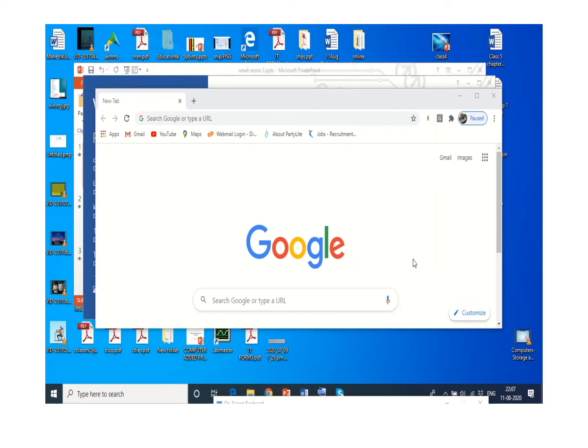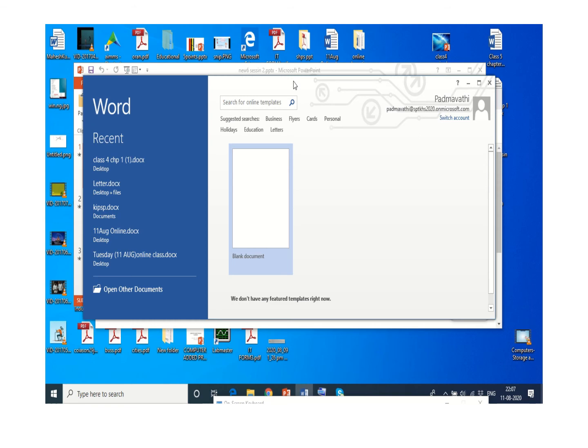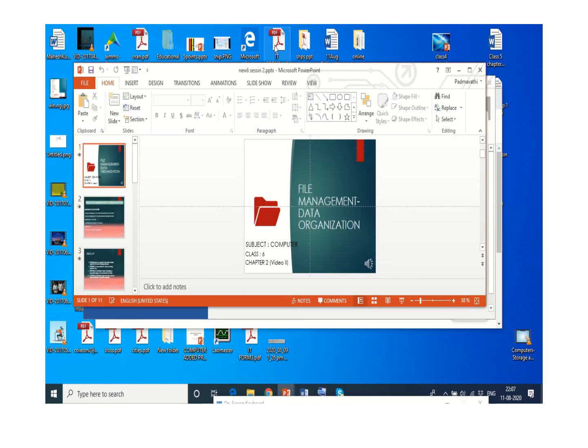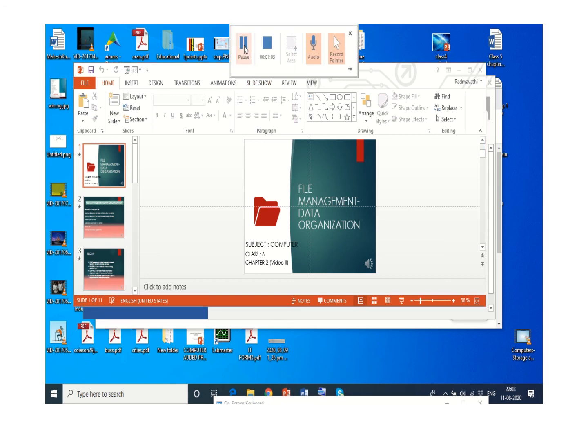Now you can see all the 3 open windows are arranged from the top left corner to the right corner. Now if you want to open any particular window, just click on that. That particular window will be opened automatically and very quickly. So with the help of cascade windows, we can arrange and quickly select the windows very easily.